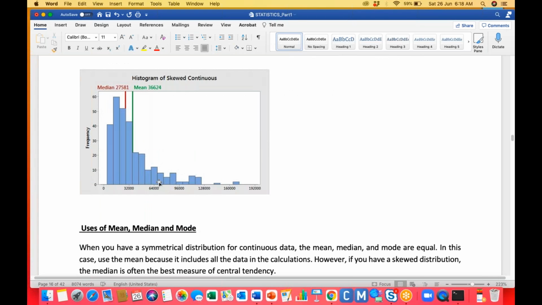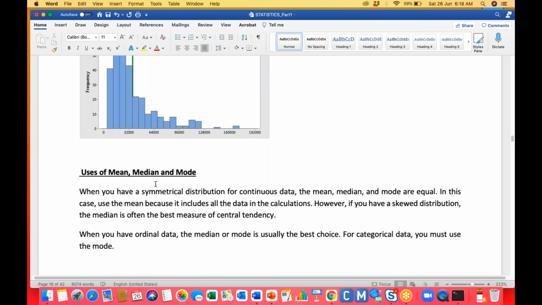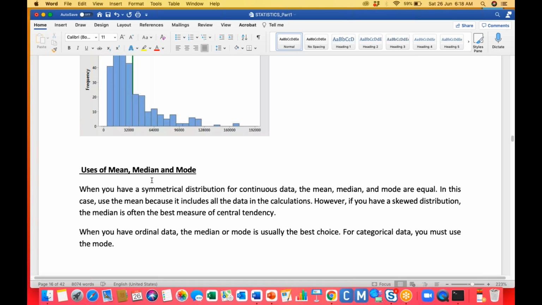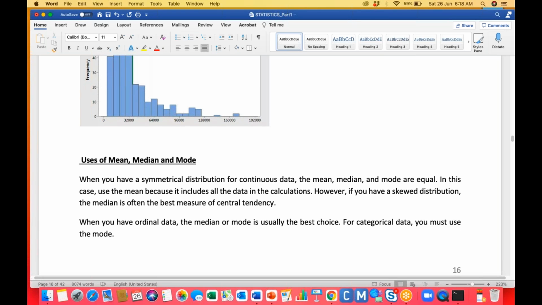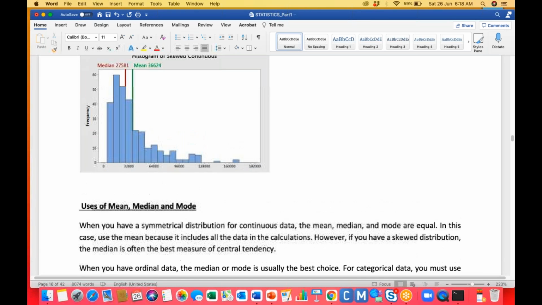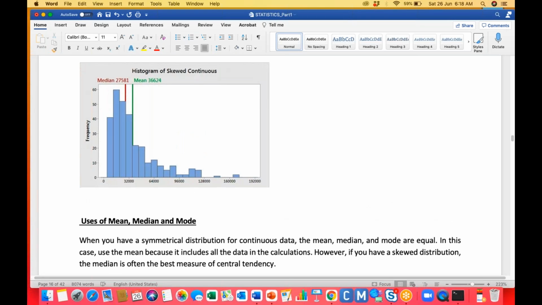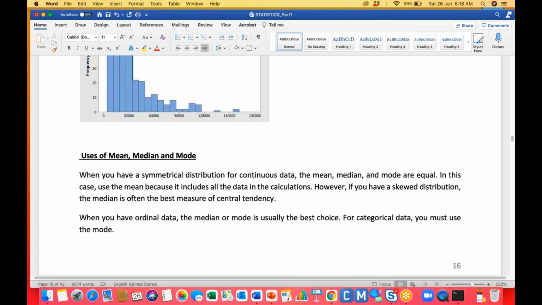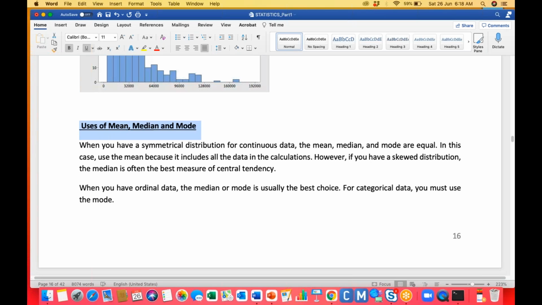We consider the median whenever the data is skewed. If the data is skewed, then the median can be considered for representing the center point. That again depends upon the skewness, right? Whether it is a positive or a negative skewness. If it is a positive skewness, we can consider the mode. If it is a negative skewness, we can consider the mean.